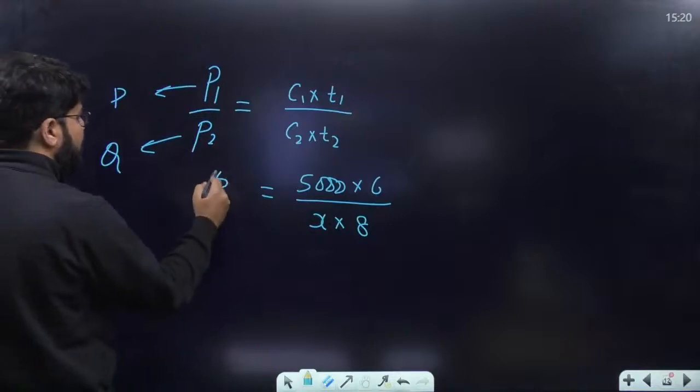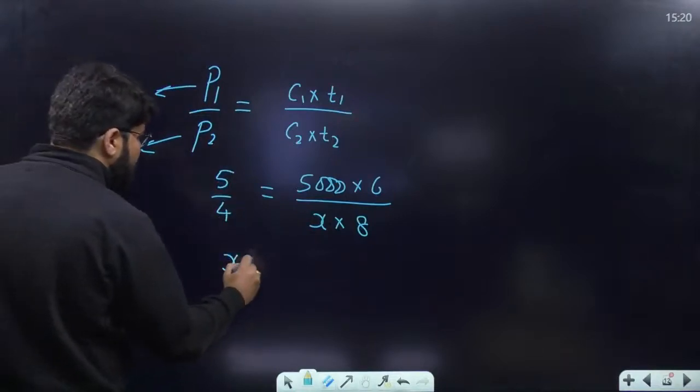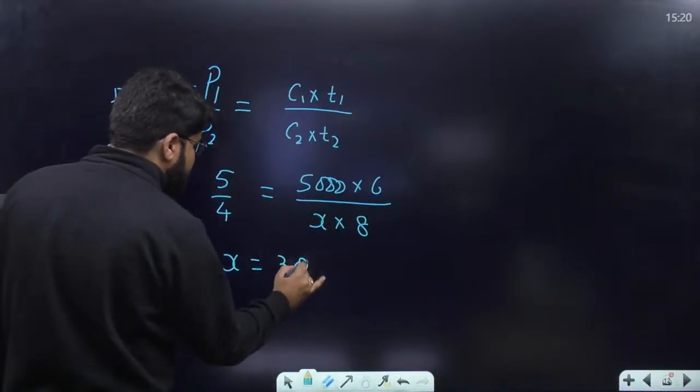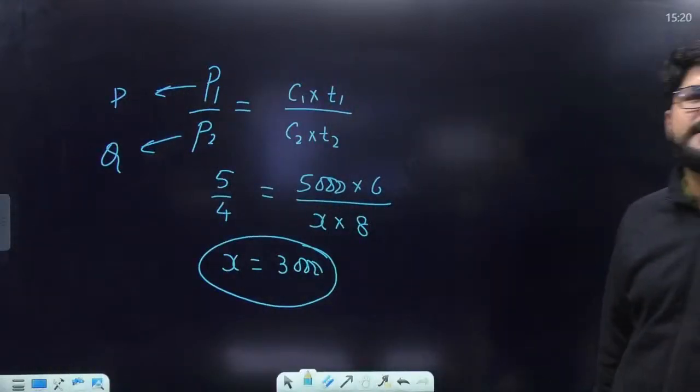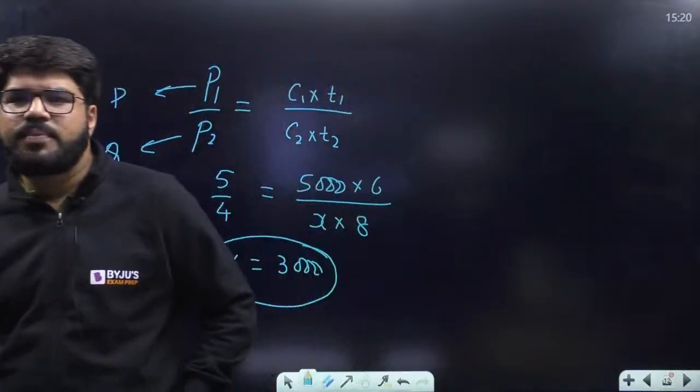Here I have written P by Q, so let us write it as reverse. Solve the value from here and you are going to get X equal to 3,000. Calculations you can do. X is equal to 3,000. Yes, correct. Correct, Kumar, Dilip, Kotesai.